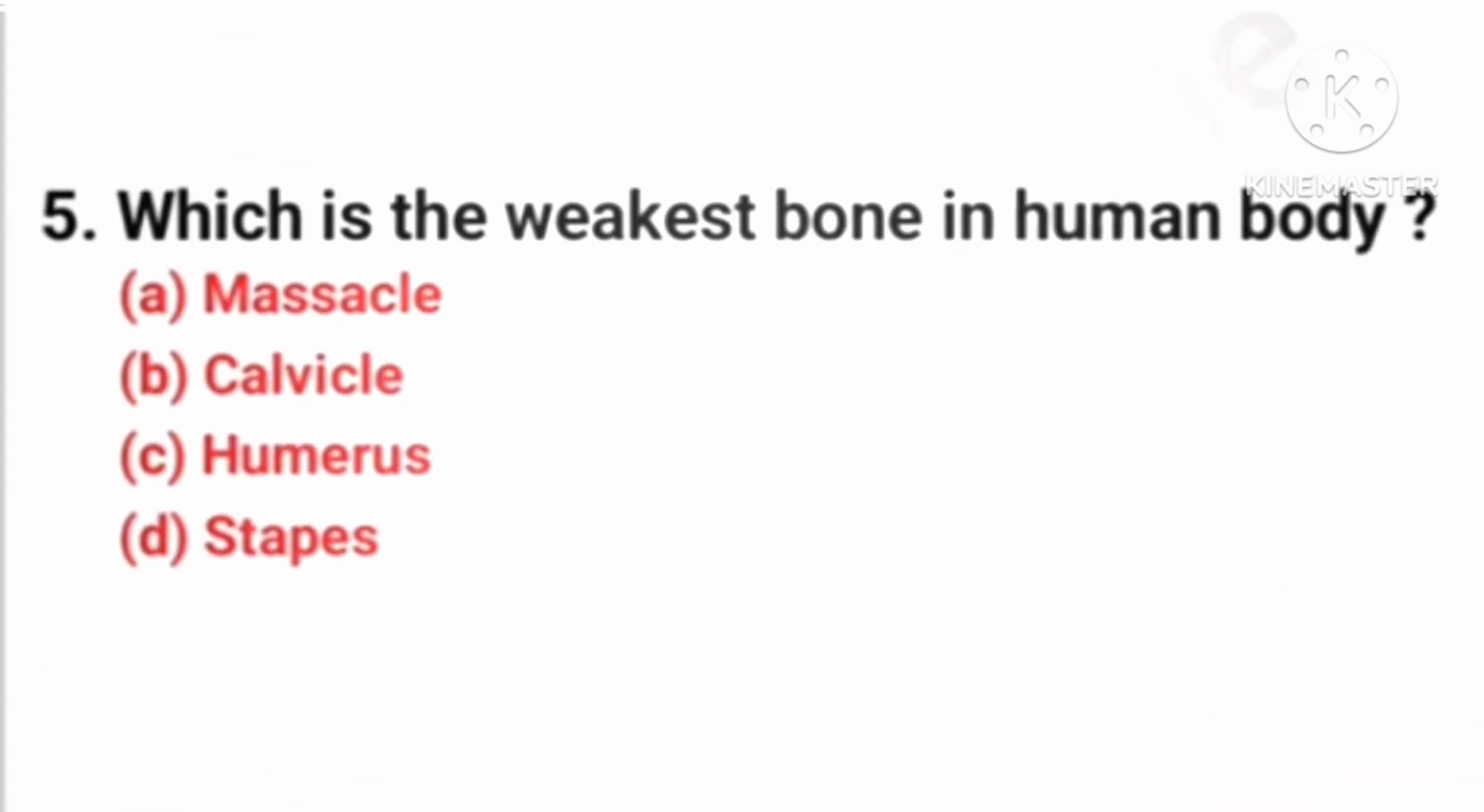Next question is, which is the weakest bone in human body? Which is the weakest bone in human body? Right answer is option B, clavicle.